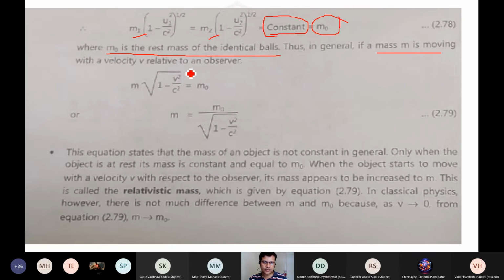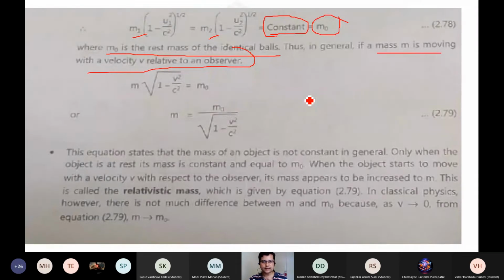So if a mass is moving with a certain velocity v relative to the observer, how can we express this quantity which is coming as m1, m2, m3, and so on? That has a constant mass m0 over there.